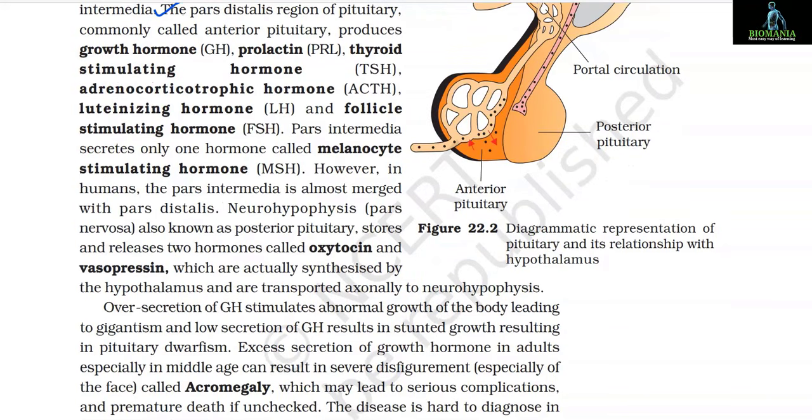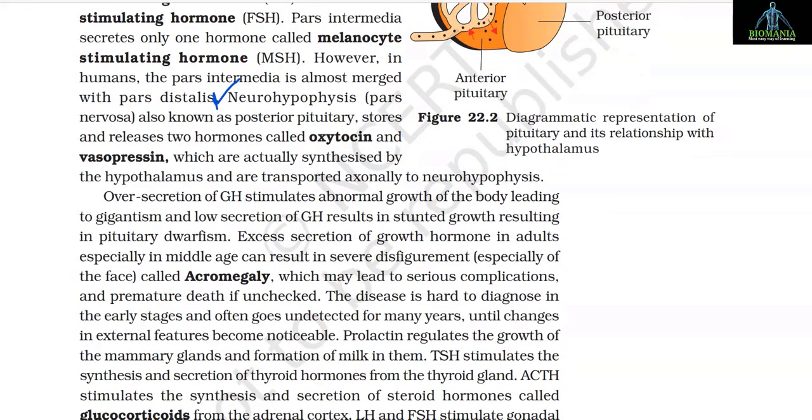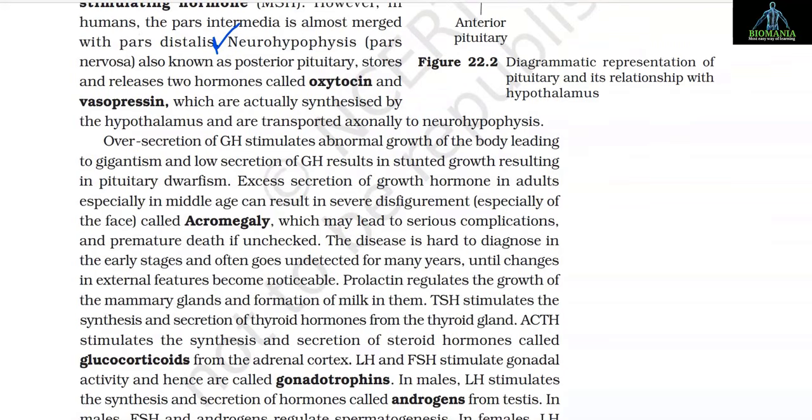Pars intermedia secretes only one hormone called melanocyte stimulating hormone MSH. However, in humans, the pars intermedia is almost merged with pars distalis. Neurohypophysis, pars nervosa, also known as posterior pituitary, stores and releases two hormones called oxytocin and vasopressin, which are actually synthesized by the hypothalamus and are transported axonally to neurohypophysis.